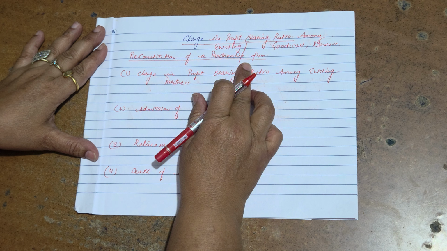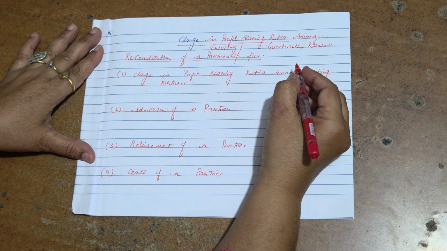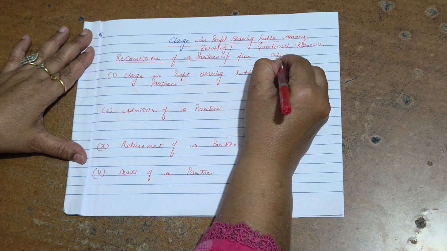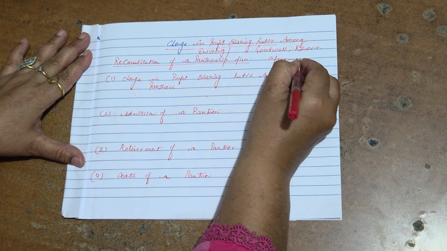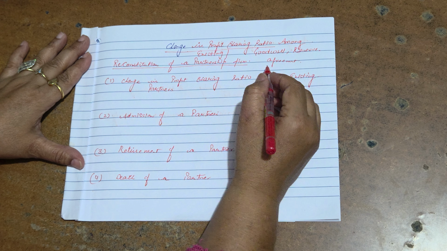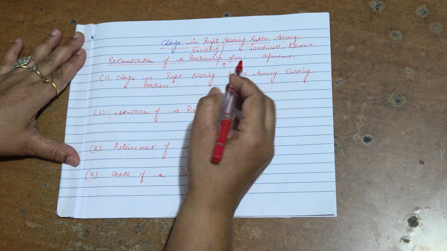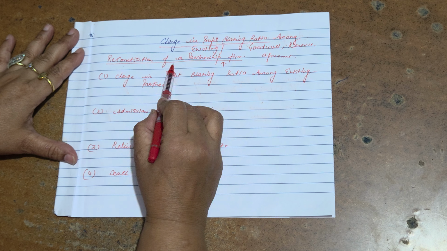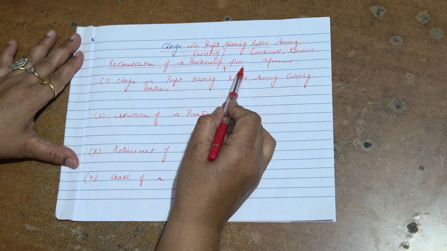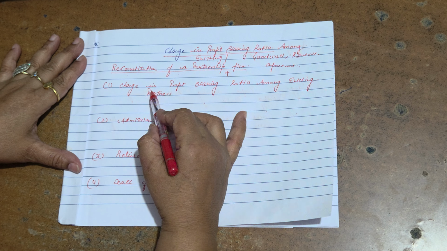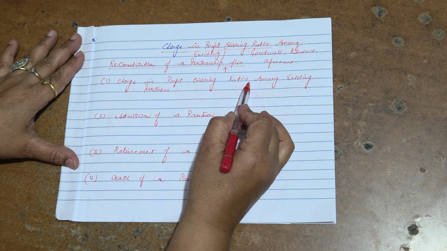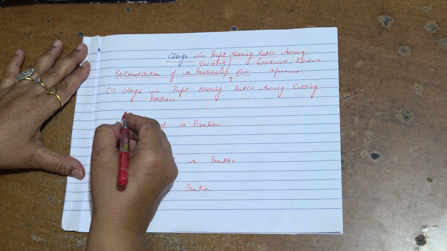Reconstitution of a firm. Partnership is the result of an agreement. Any change in the partnership agreement is called reconstitution of a partnership firm. For example, change in profit sharing ratio among existing partners.